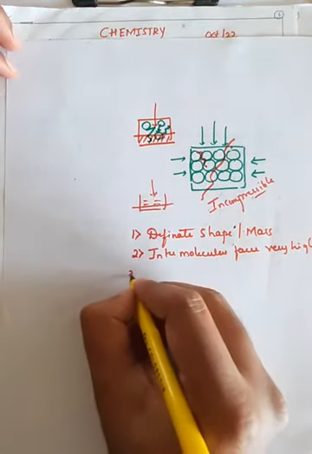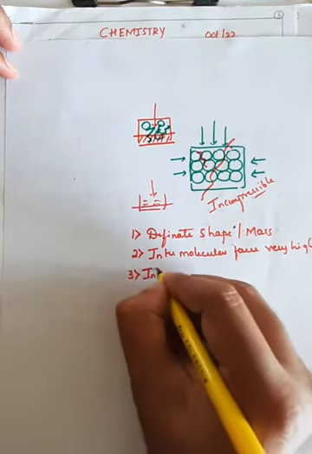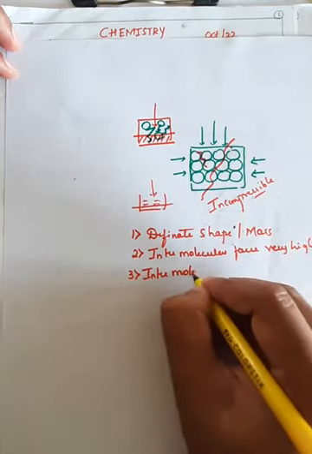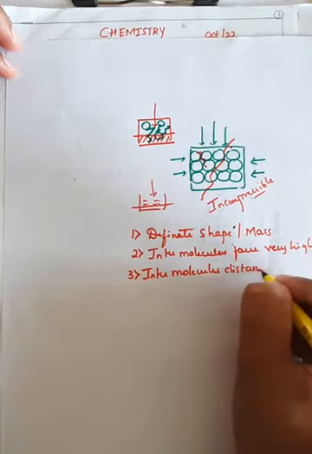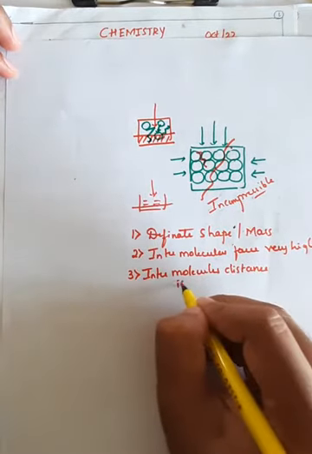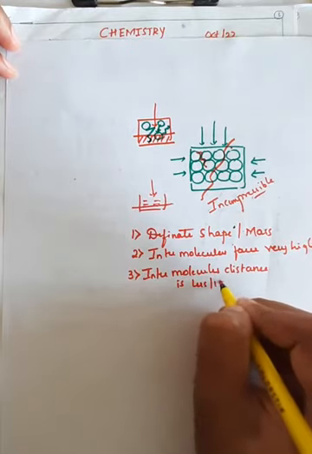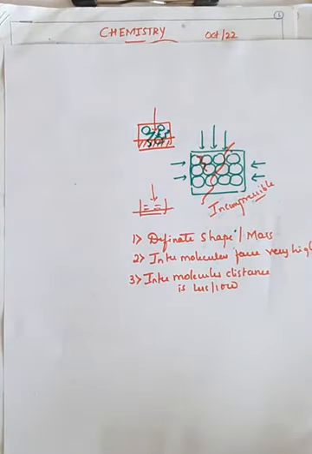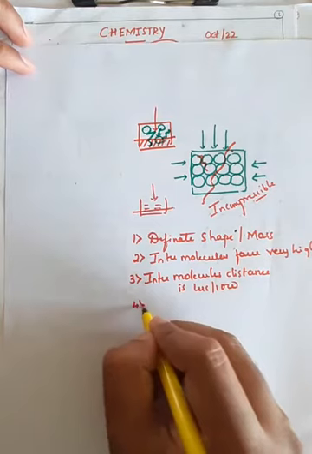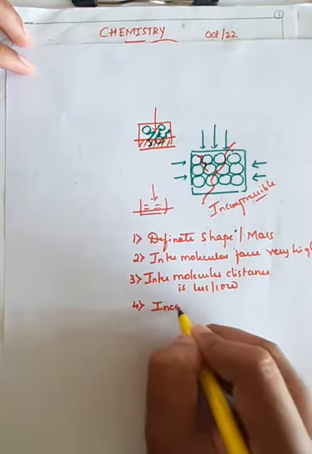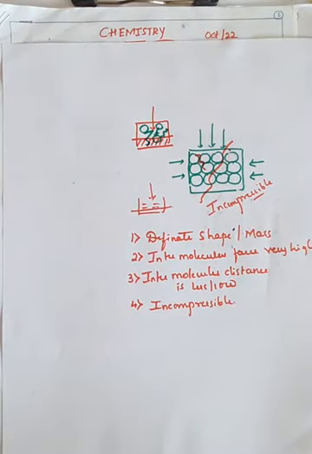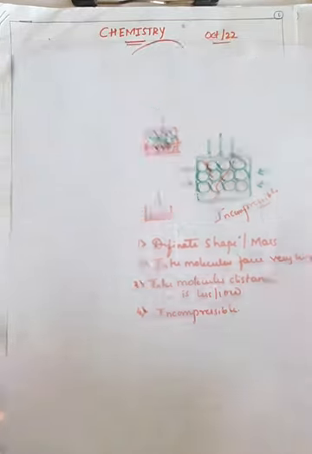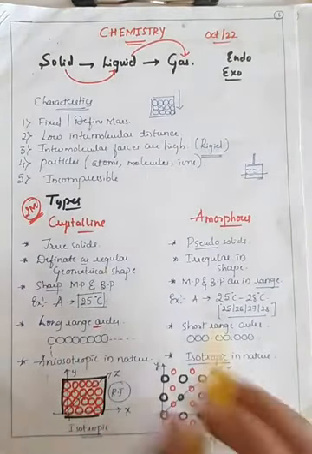And the third important thing is intermolecular distance, which means the distance between the atoms or the molecules, right? So intermolecular distance is less, or you can call it low. And the next one is it is highly incompressible in nature. It is highly incompressible in nature, right? So these are the important ones, I think we have missed one.